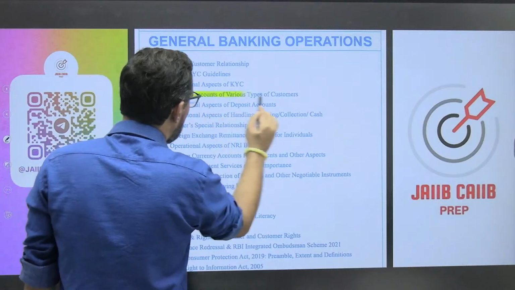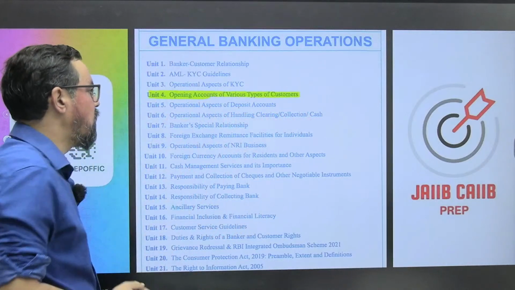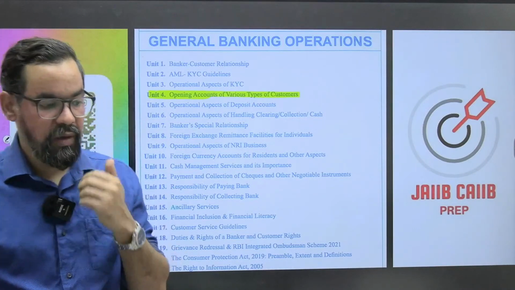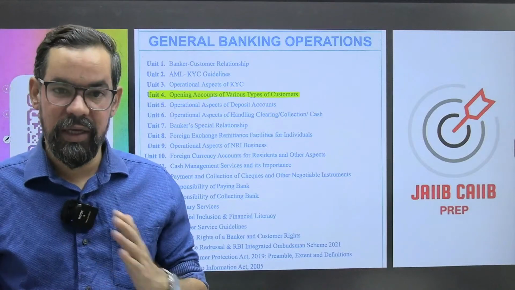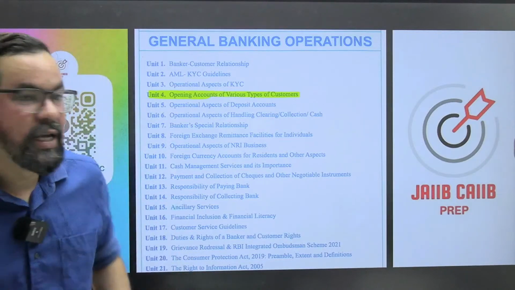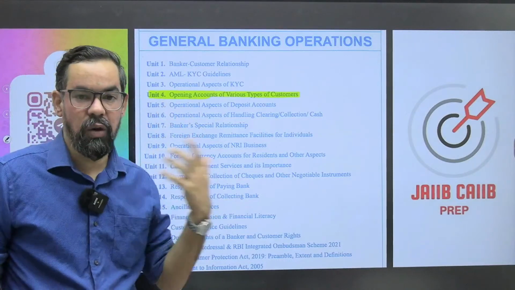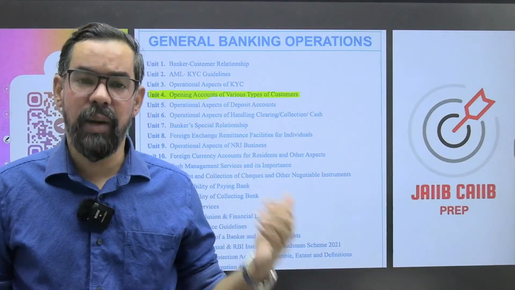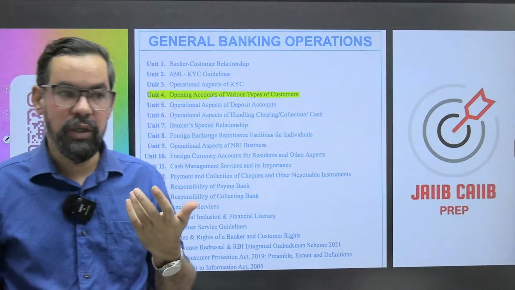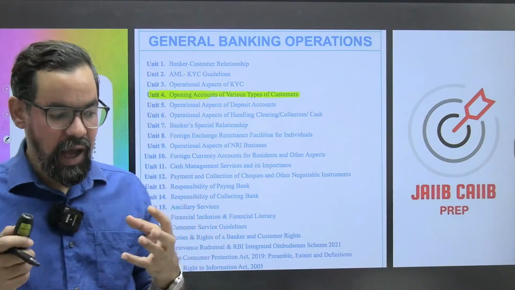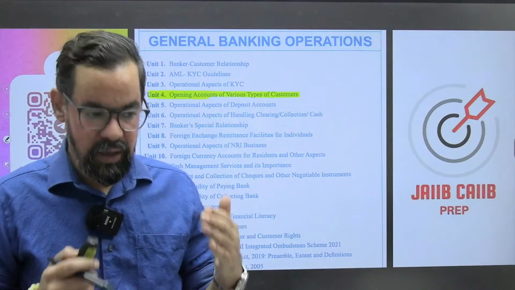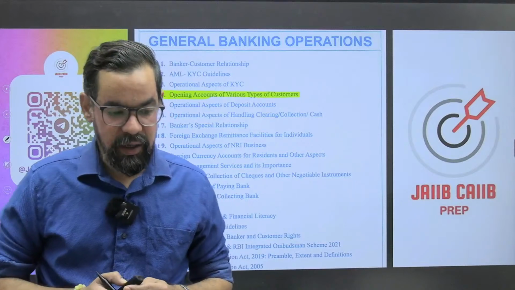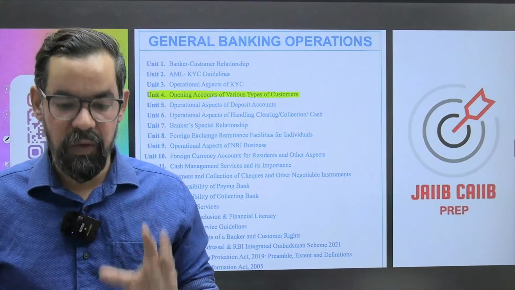So we have done with our previous 3 units of PPB, Module A. Today we are going to discuss opening accounts of various types of customers. We have done the KYC AML topics in the previous 2 units. Today's discussion is about accounts and their requirements, minor accounts, and others, whether HUF or partnership firm. All units are important, but today's content is a bit less compared to the previous 3, so we will try to cover it within 1 hour.